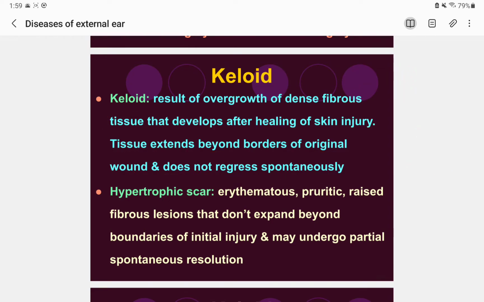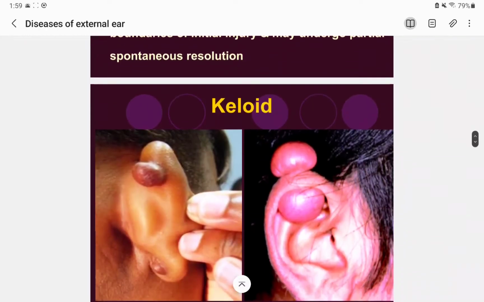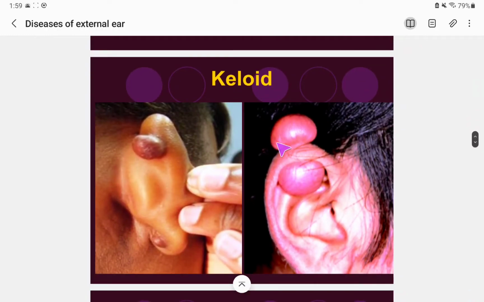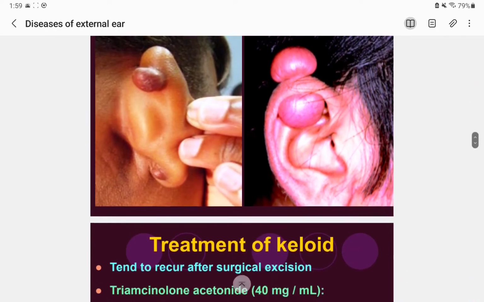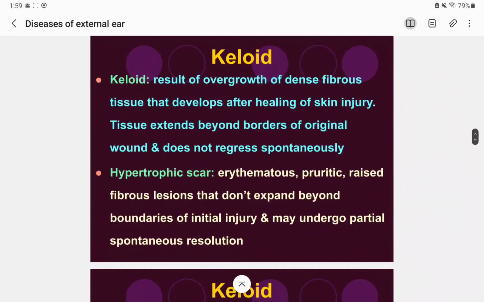So that is keloid. So what is keloid? Keloid is a result of overgrowth of dense fibrous tissue that develops after healing of a skin injury. Here the tissue extends beyond the borders of the original wound and does not regress spontaneously. Okay, so that is a keloid. All this is keloid. And we have one other kind of the same type, hypertrophic scar.